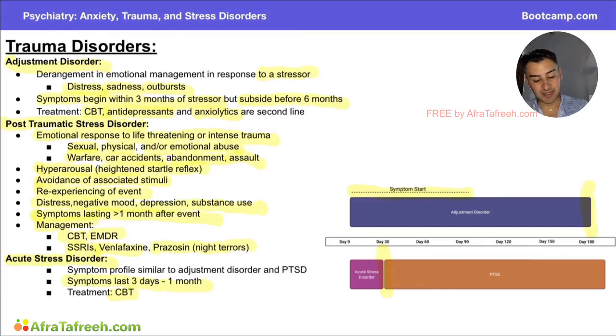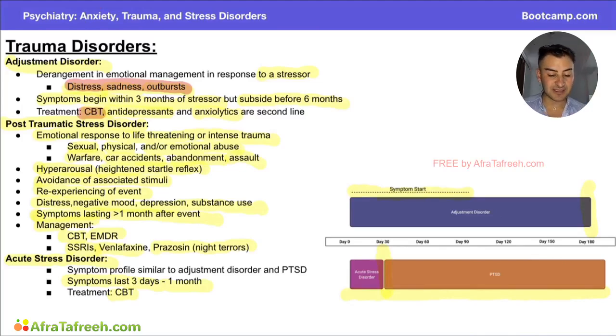So let's review the timeline here. Acute stress disorder you'll see is only up to day 30, whereas PTSD starts to take effect after month one. Knowing these timelines is going to be super important for forming a differential and knocking off distractor answer choices on test day. So let's review some important things and wrap up our differentials. In adjustment disorder, this is going to be sadness, distress, and outbursts to a minor stressor like a breakup or losing a job. We're going to start out with CBT, and it's important to mention the timeline here.